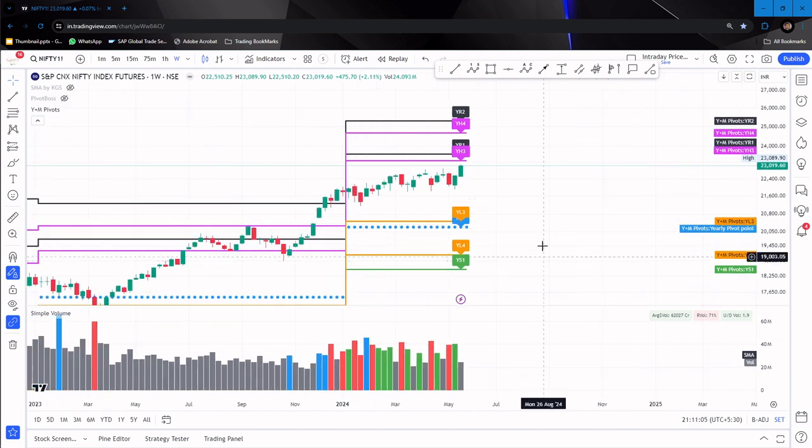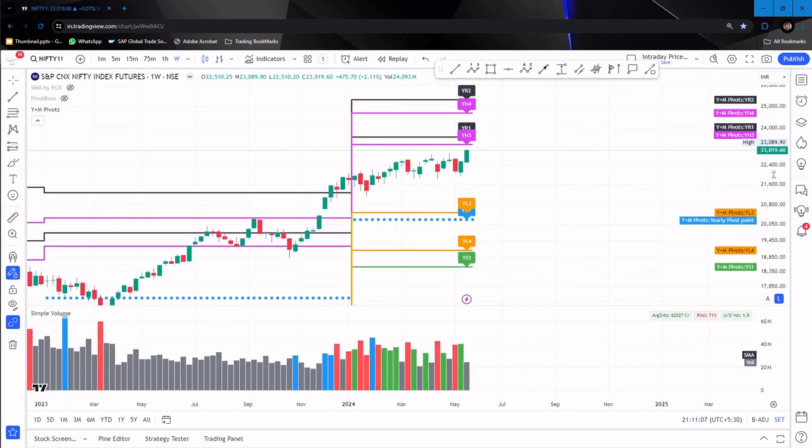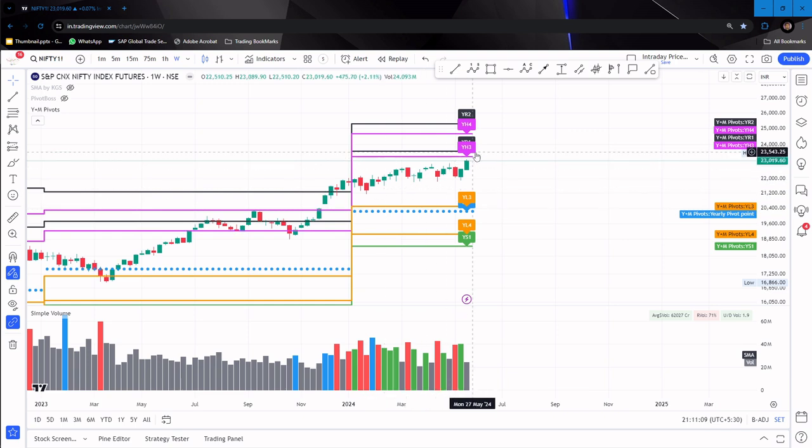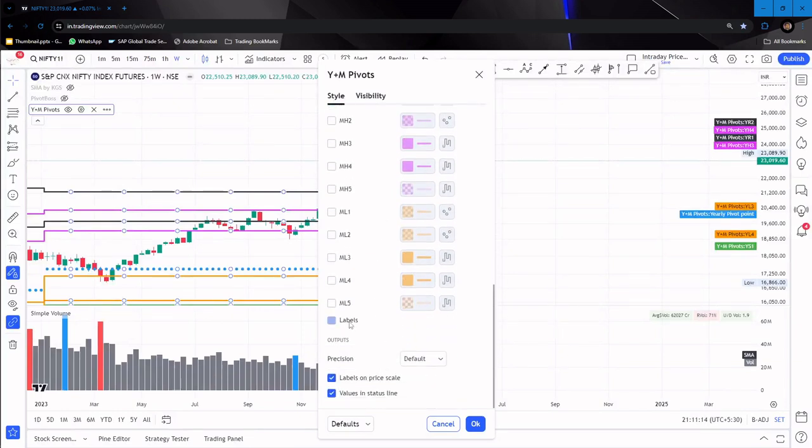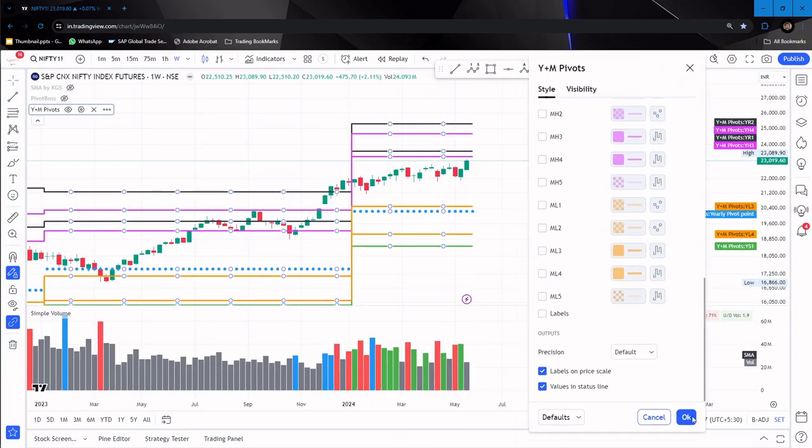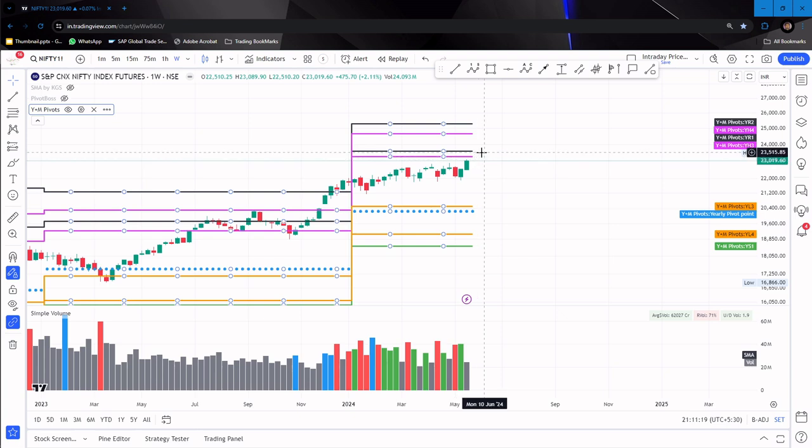If you go to yearly pivots, what I see here is that it is going into a zone of double pivot zone. Okay, this pink color is the H3 and this black color is the R1. So it is entering into the yearly double pivot zone. So what will happen in a double pivot zone? Already explained in the Secret of Pivot Boss book concepts. Kindly visit that video so that you will be able to understand. So the price right now is trying to enter this zone. When it enters this zone, it can face some resistance.